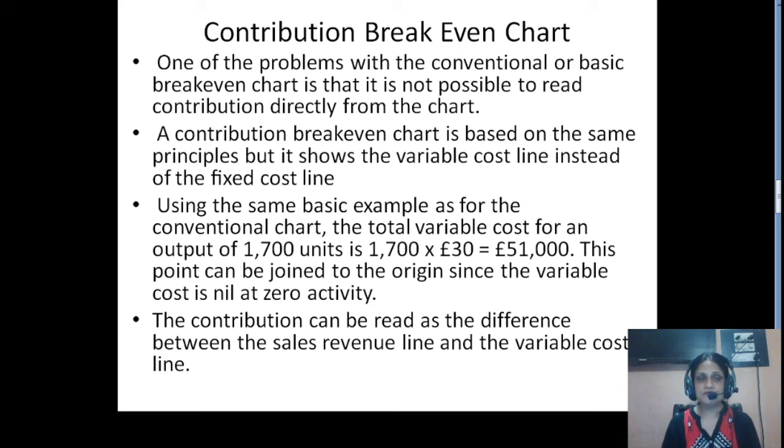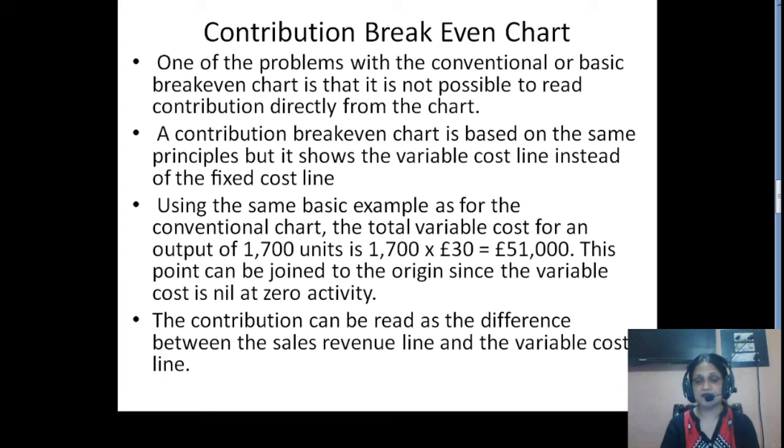So we are continuing with the same basic example. The total variable cost for an output of 1700 units will come out as pound 51,000. This point can be joined to the origin since the variable cost is nil at zero activity. As the name says, the variable cost varies with the level of activity, so at zero activity we will not have any variable cost, right? The contribution can be read as the difference between the sales revenue line and the variable cost line.